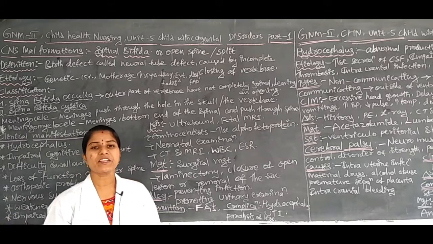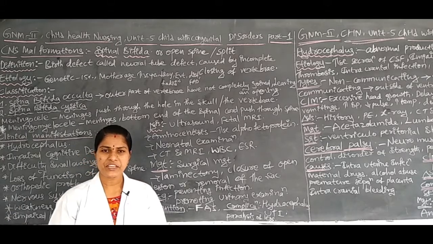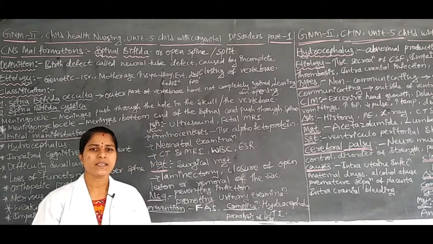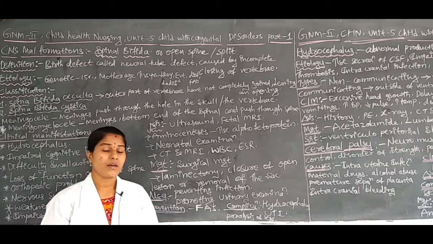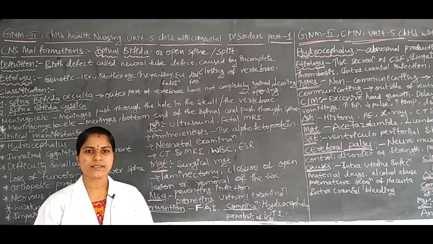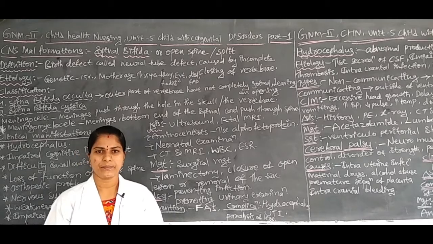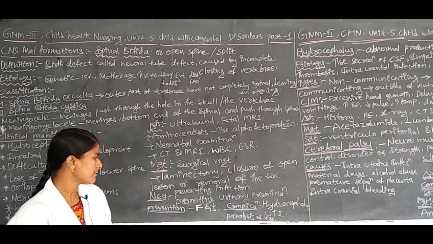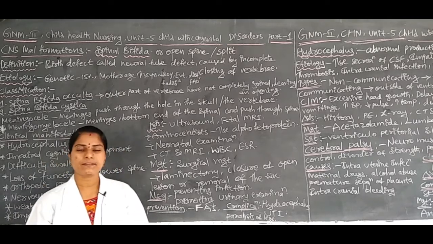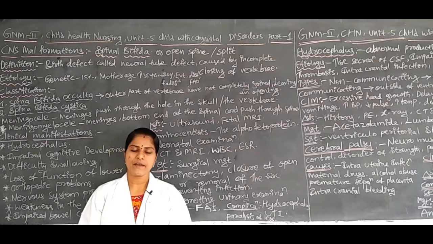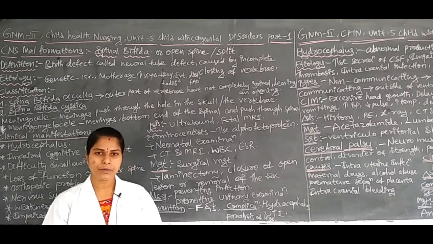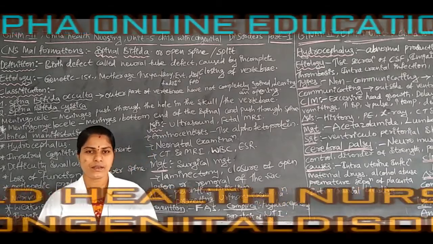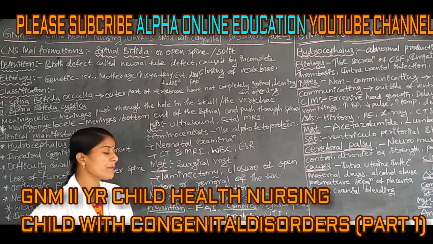And we have to do another nursing management, that is preventing infection. Due to infection or microorganisms, the children may be affected by this disease. For correction, we have to administer anti-inflammatory drugs for control of infection. Sometimes we have to administer antibiotics. Next, another one, that is promoting urinary elimination. If the children have any neurological or urinary abnormalities, for correcting that we have to do the urinary assessment.